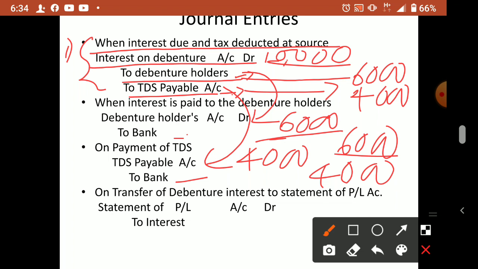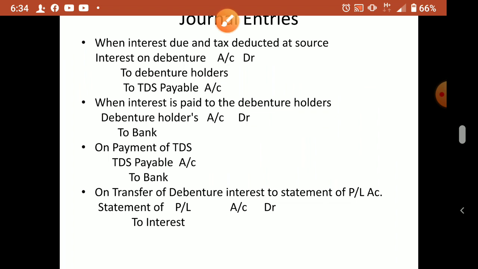of P&L account, because it is a charge against profit. Ultimately this interest is an expense for the business. All expenditure nature will go to the statement of P&L account. So two times we are giving 10,000, that means 10,000 plus 10,000, 20,000 the company will show in the profit and loss account. Okay. So for that we will just discuss one question. Understood? Here this is the only one journal entry you have to remember.